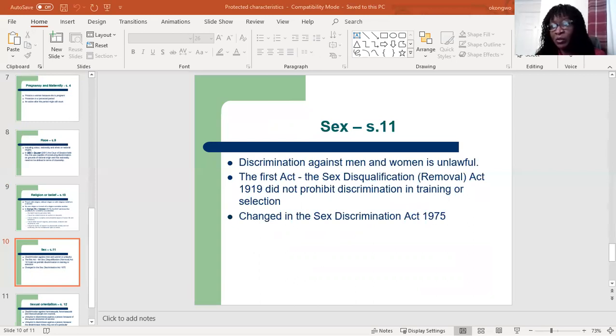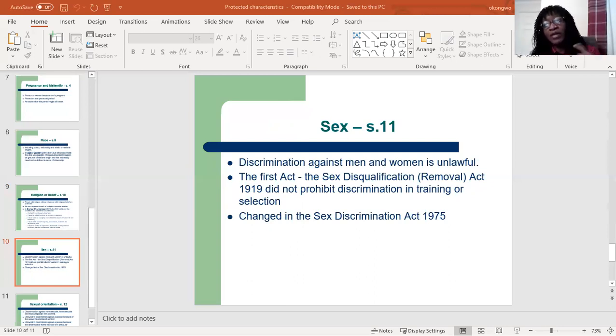But we have the first Sex Discrimination Act, which was the Sex Disqualification Removal Act of 1919. So this made it unlawful to stop women from entering those certain professions.